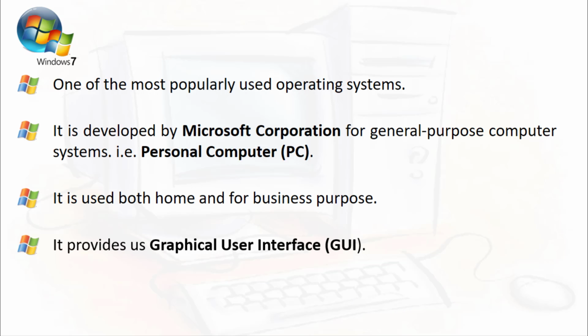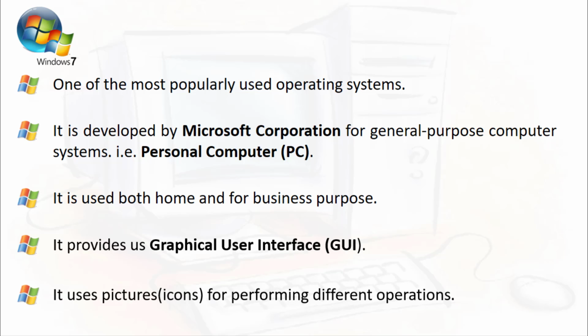It provides us a graphical user interface. This Windows 7 operating system provides us a GUI, that is a graphical user interface. It means we can do anything, or give an instruction, by using the mouse. It uses pictures for performing different operations. We are all aware of the icons, which we learned in our previous standard 3. This operating system uses icons for performing the different operations.